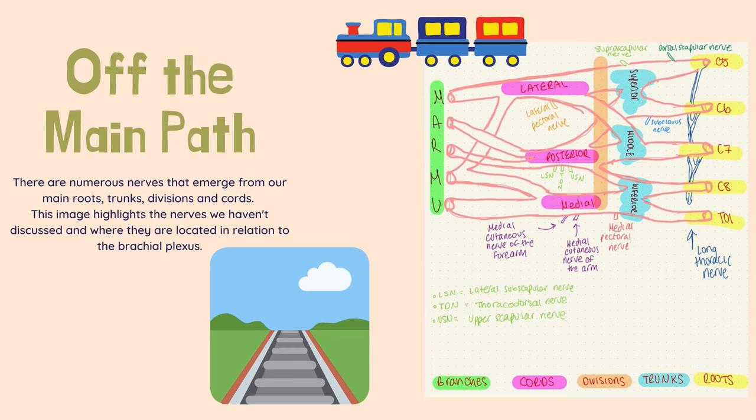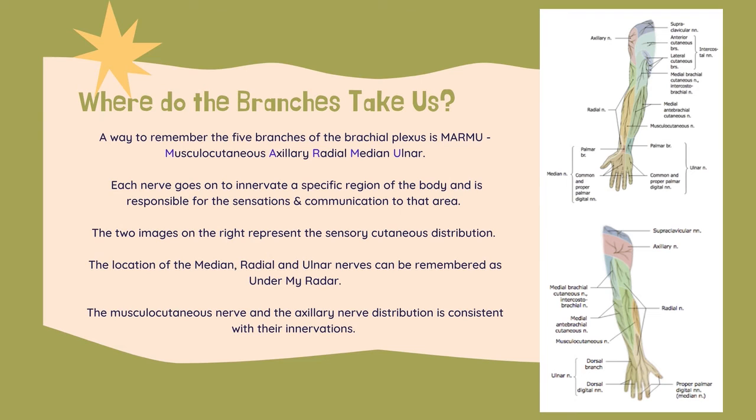This is a visual to show you the nerves that haven't been discussed. There are multiple nerves that form off of the brachial plexus. For example, we can see the thoracic nerve branching off C5, C6, C7, and C8 to form this nerve. The brachial plexus results in five main branches, and each one has a role in motor and sensory processing. This is a sensory cutaneous distribution of the nerves. In the pictures on the right, you can see how the brachial plexus has sensory innervation of the upper extremities.